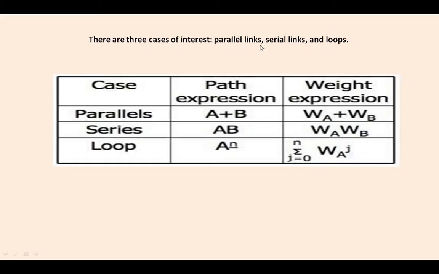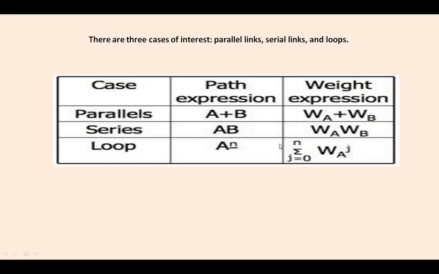Let us see. The first one is parallel links, the second one is serial links, and the third one is loops. For parallel links, the path expression uses the arithmetic addition operator if the two links are in parallel with each other, and the weight expression can be represented as WA plus WB. For series, or serial, we represent the path expression as A into B, because a serial expression is represented by the multiplication operator, that is WA into WB.